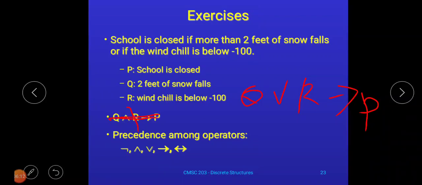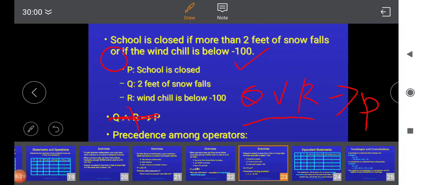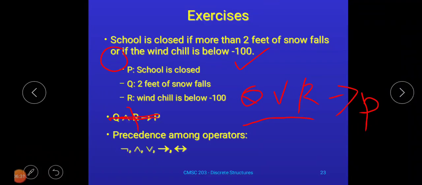So as I said earlier, if you read this particular statement, then between Q and R, directly "or" is given. So how do we represent this? Q or R conditional P. Okay, so if we want to write this in statement form, then how can we write this?